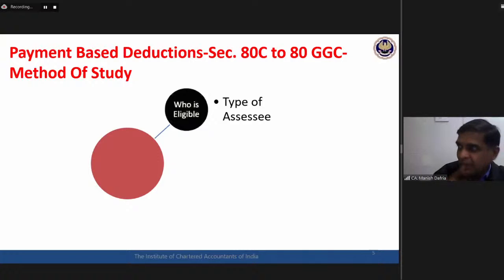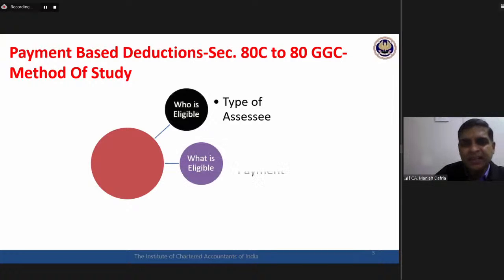So, payment-based deductions. First, I need to understand who is eligible for these deductions. What is the type of assessee? Second, I need to develop clarity on what is eligible, what all the types of payments covered are. We might have a broader clarity about these types of payments, like life insurance premium and PPF, covered in 80C.